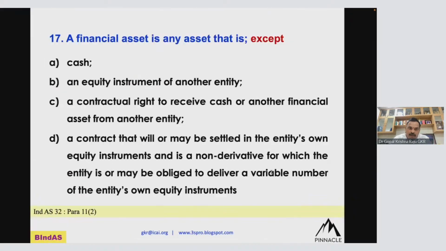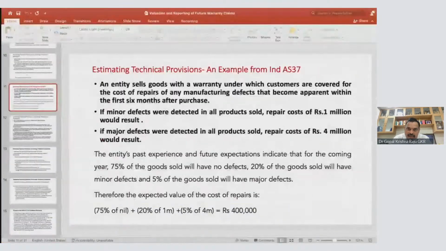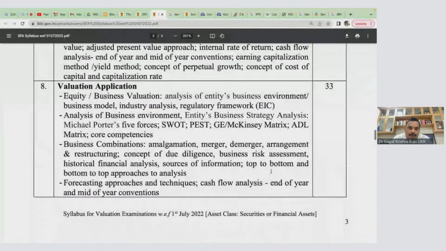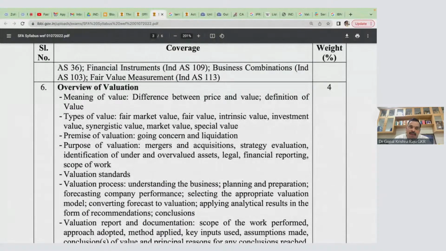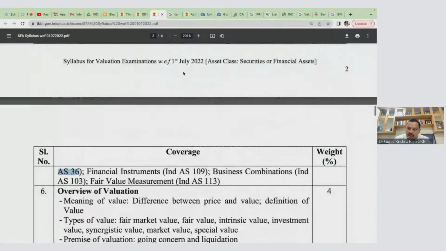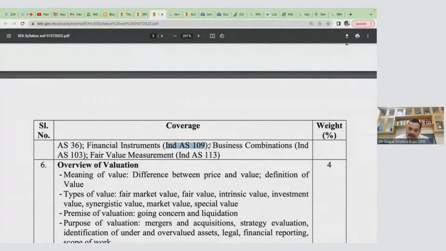So therefore, even though the Indian accounting standards, if you look at this Ind AS part, they generally include only Ind AS 36, which is actually impairment, and 109 financial instruments, business combination 103, fair value measurement 113, intangible assets 38, share-based payments 102, and apart from that, you will also be tested on concepts of financial assets and financial liability, which is taken from Ind AS 32.